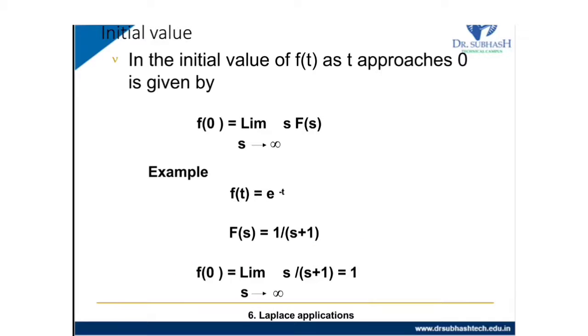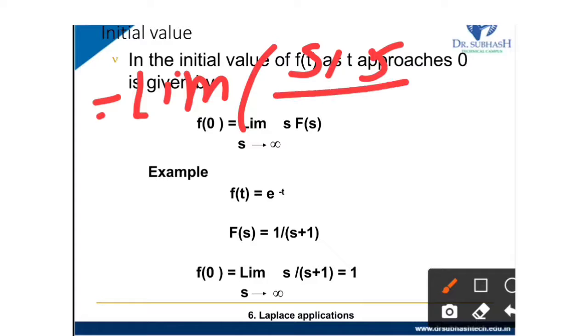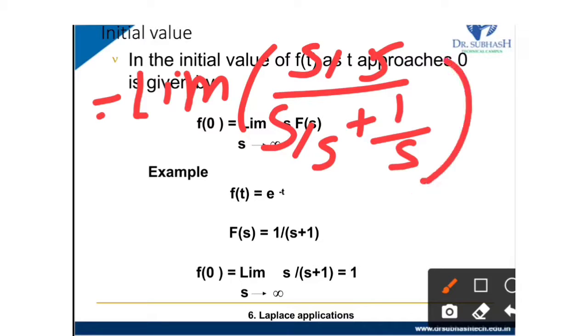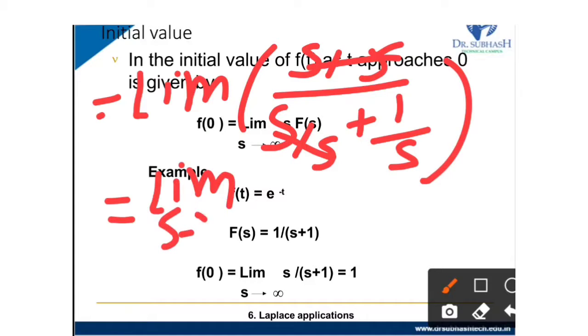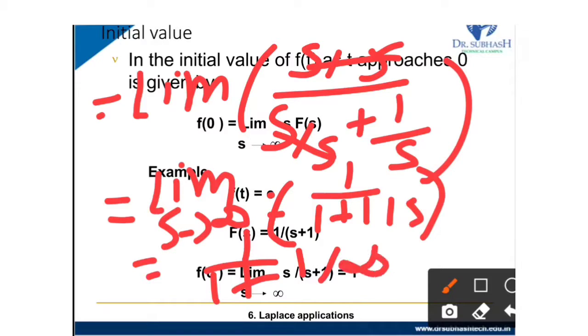Let me write it again: limit, each and every term divided by s, s by s, s by s plus 1 by s. So s has cancelled, so it is limit s tends to infinity 1 upon 1 plus 1 upon s. Now we put 1 upon infinity, so it becomes 0.